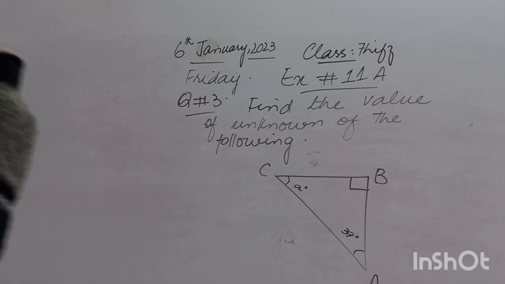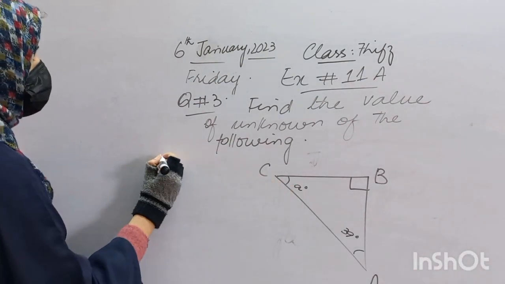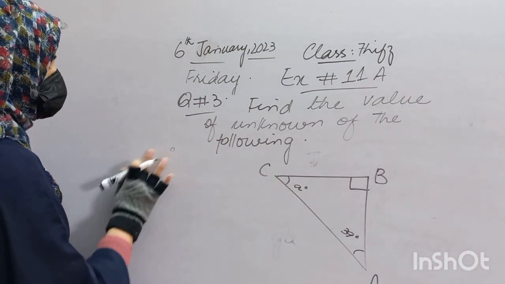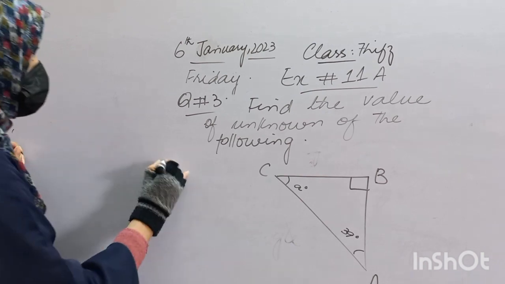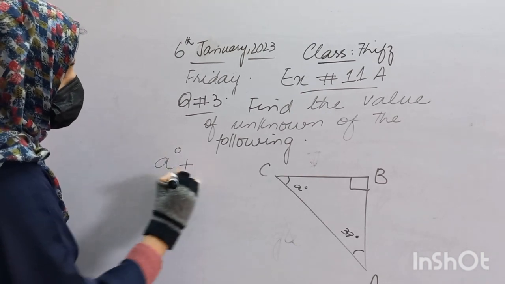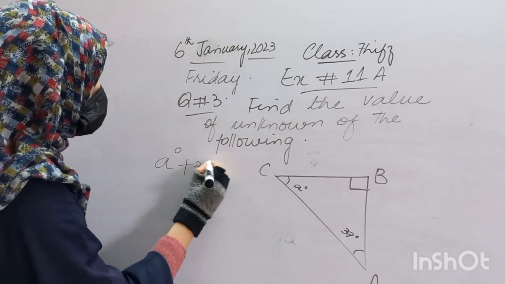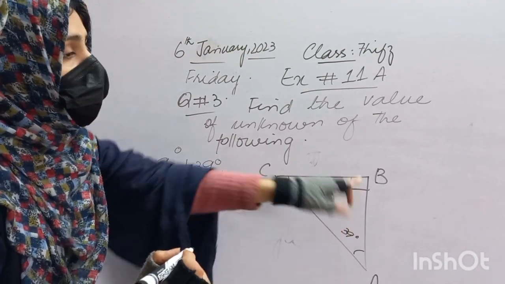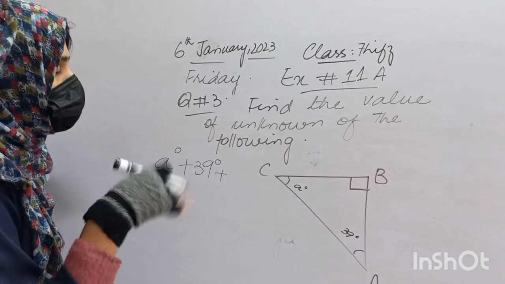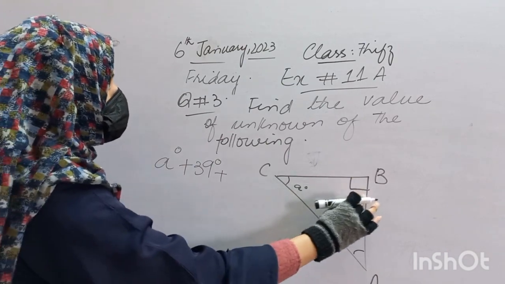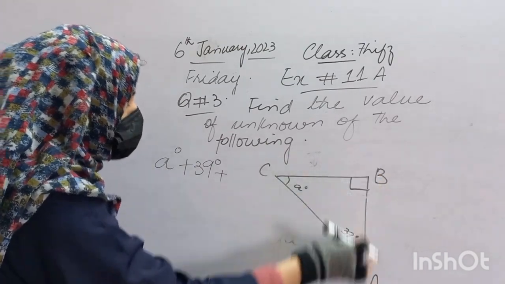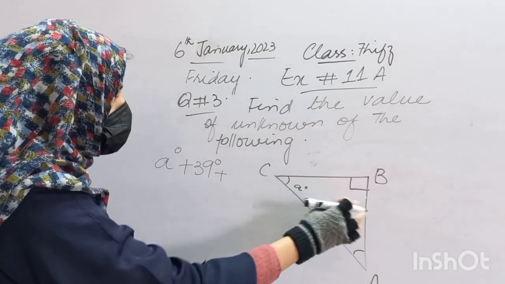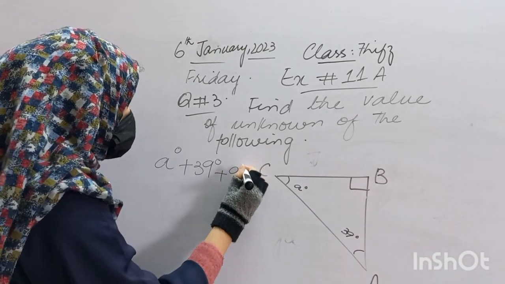So you will simply look here, a degree plus 39 degree plus there is an angle, but it is not given, but we will simply assume because there is exactly a straight line, but it represents 90 degree.